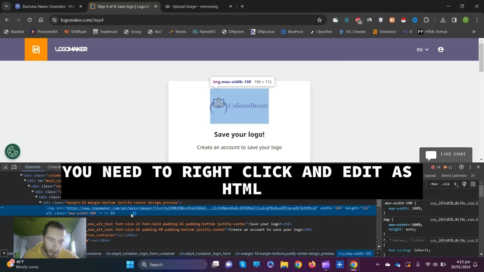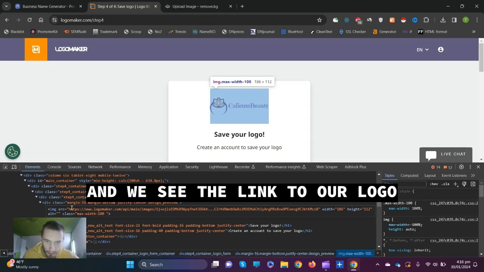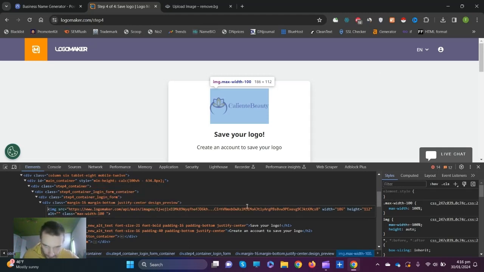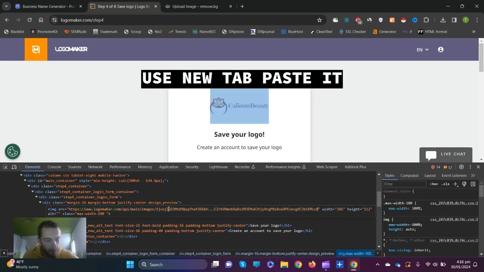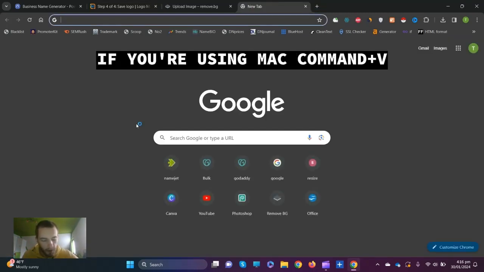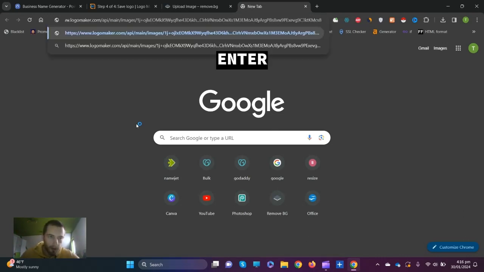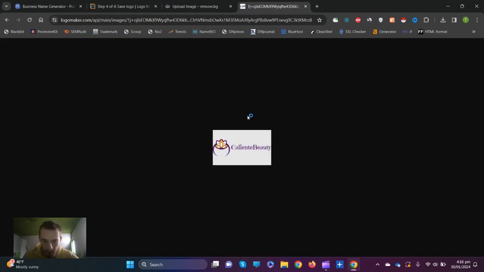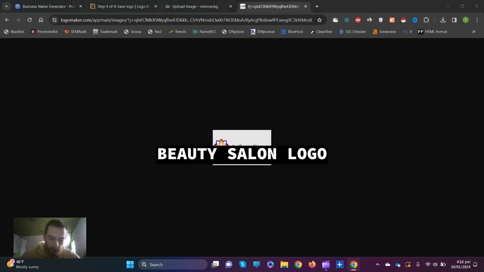You need to right click, edit as HTML, and we see our link over here to our logo. You need to select the link, right click, copy, use new tab, paste it, Ctrl plus V if you are using Windows. If you are using Mac, Command plus V. Enter. And here we have our logo design picture. Just right click and save image. Beauty salon logo.